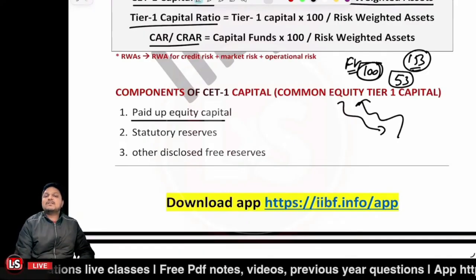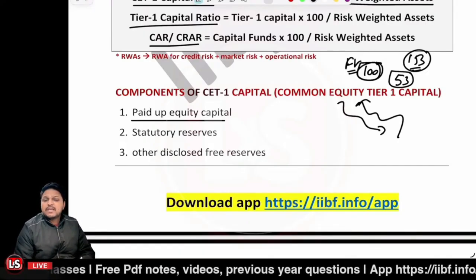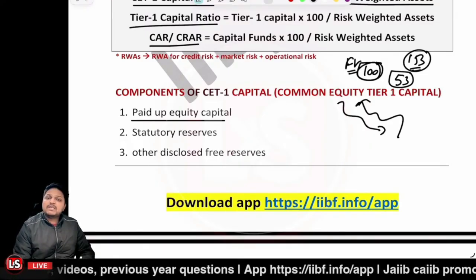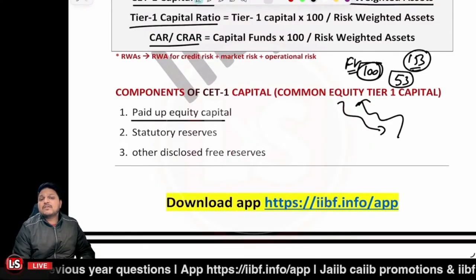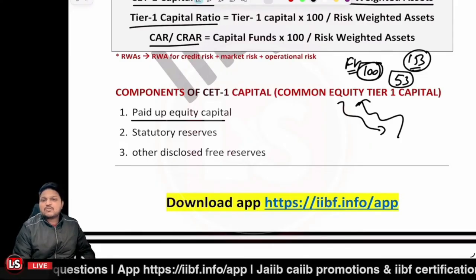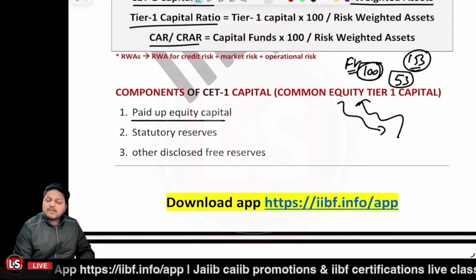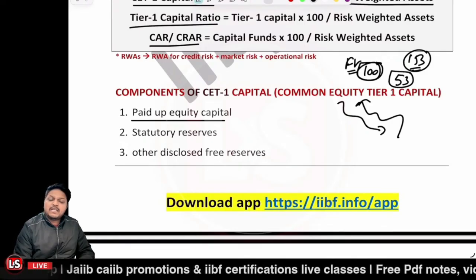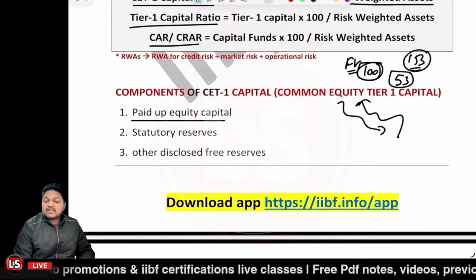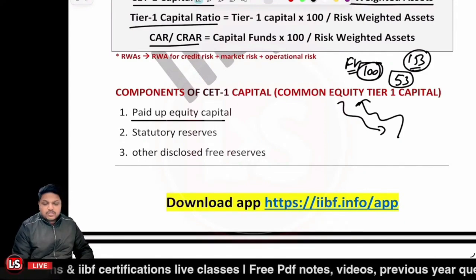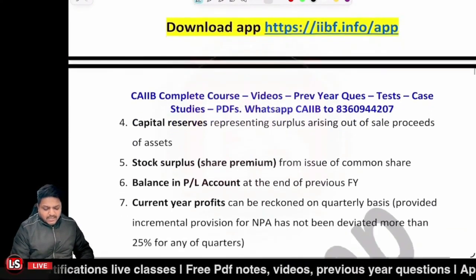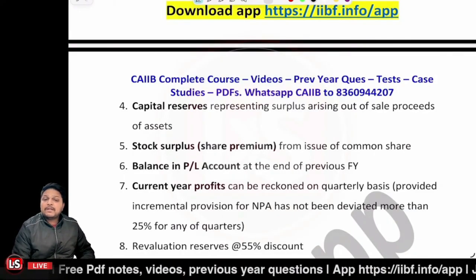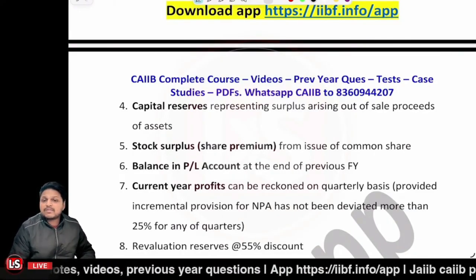Further, the statutory reserves. Any of the statutory reserves, if there, will be a component of the CET1. Any disclosed free reserve. Let's say you have made a reserve, a free reserve available for any of the purposes. In that scenario, it's also a component of CET1. Capital reserves. Let's say you have sold capital assets and received money from it, right? So that will form the capital reserve. That will also be a component of the CET1.